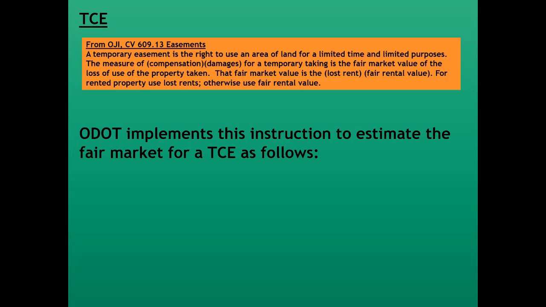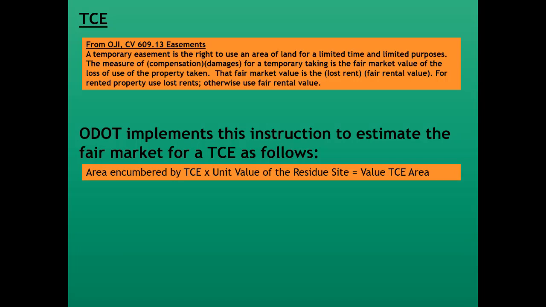ODOT implements this instruction to estimate the fair market value for a temporary as follows. It's the area encumbered by the temporary construction easement times the unit of value of the residue property, and that equals the value of the temporary construction easement. Now remember, for simplistic acquisitions where we're using the value analysis report, somebody has already determined that there is no damages to the property, and so therefore the unit of value of the land before the taking is the same as the unit value of the land after the taking. So there would be no difference in those unit values.